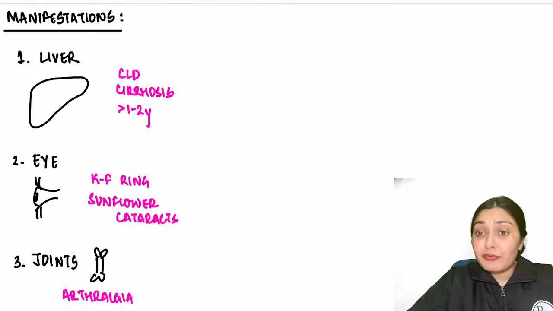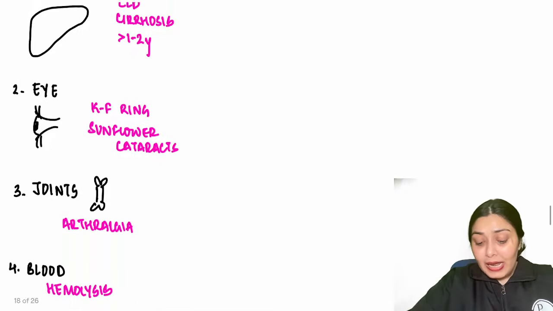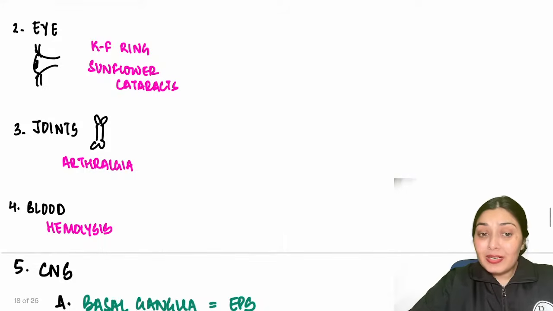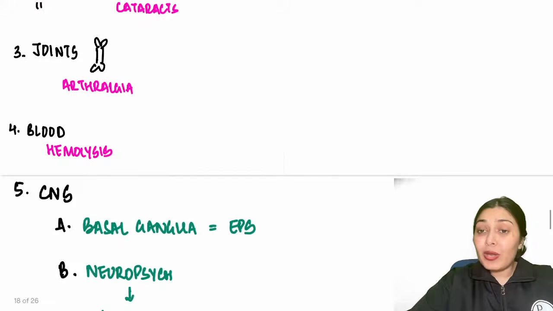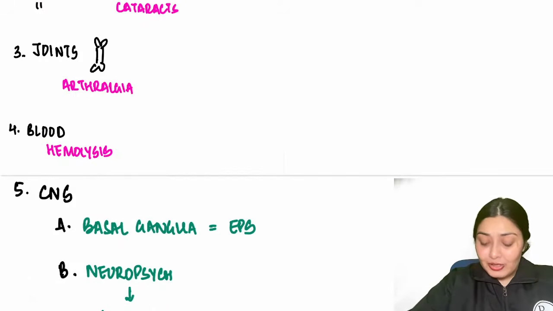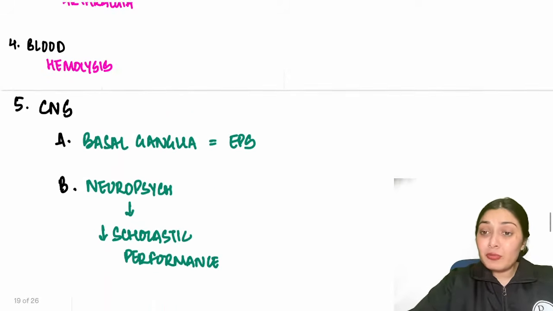usually the presentation is after 1 to 2 years of age. In the eye, this unbound copper will get deposited and cause this classical ring, the Kayser-Fleischer ring, KF ring. Also sunflower cataracts are seen over here. In joints, it will cause joint pain, arthralgias. In blood, there will be hemolysis.